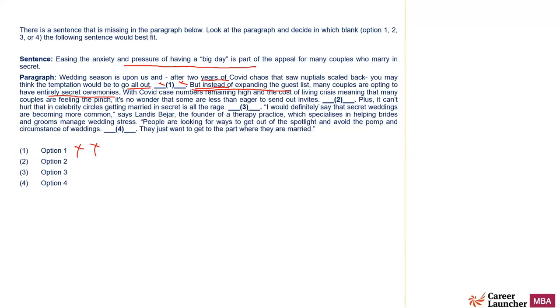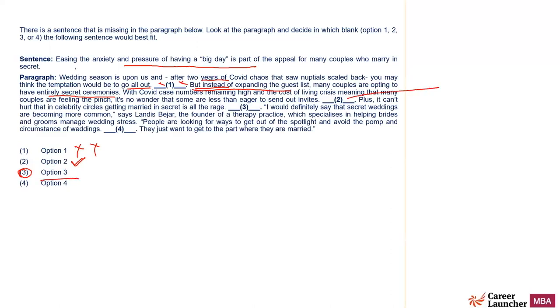Okay. Next, blank. Plus, it can't hurt that in celebrity circles, getting married in secret is all the rage. Then three, I would definitely say that secret weddings are becoming more common, says Landis Bazaar. Now, in this particular question, I believe that answer should be three, but the CAT says answer to be two. I don't agree with two. Now they may not change their answer. They will say two as the right answer. So two will remain as the right answer because ultimately CAT is the authority. But I am not convinced with two being the right place. It should be three. And I will stick to it in my explanation.